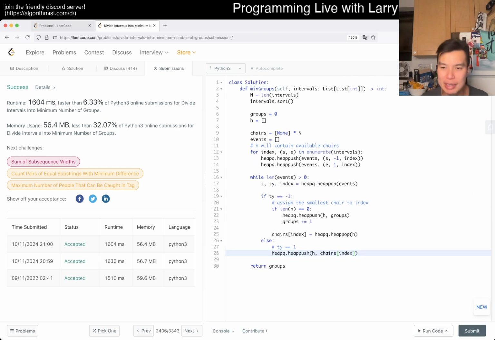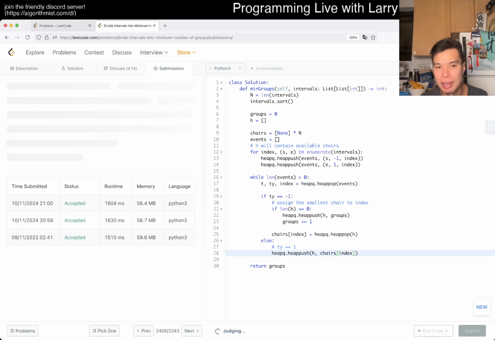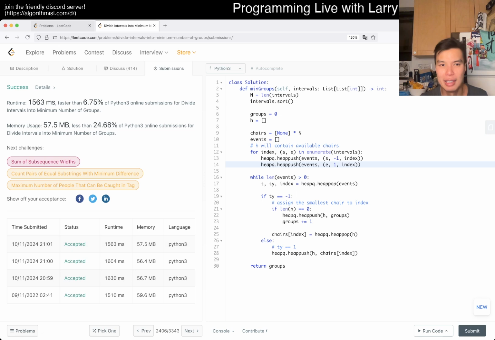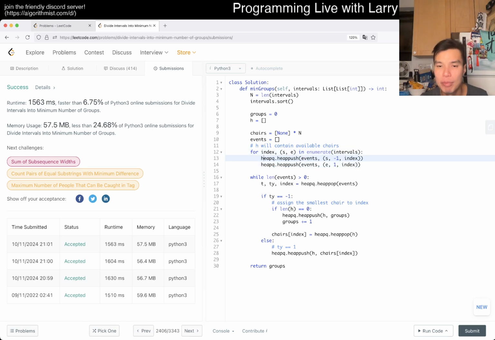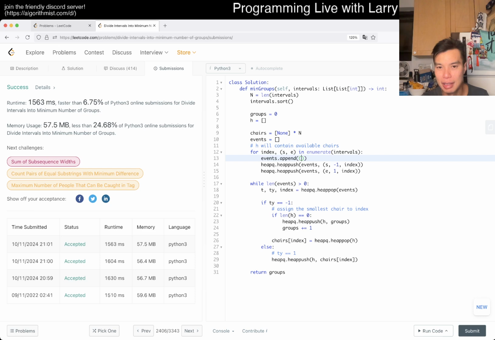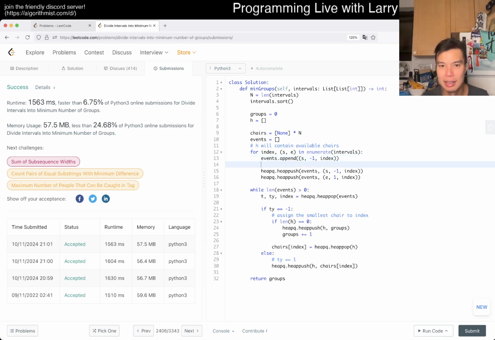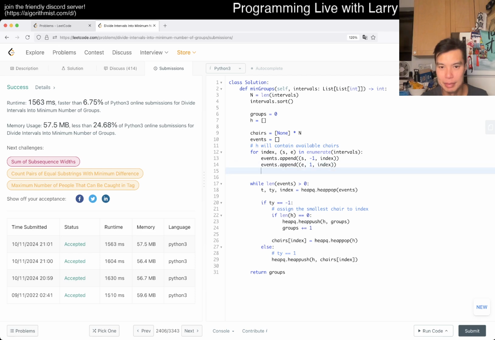Actually, technically, I don't think this is an optimization yet. I think this actually makes it worse. But this is a refactoring that you can do, right? I mean, it may be slightly faster because you get rid of an if statement or something like that. But then now you put in here. But then another optimization that you can see is that we push all these, so this is equivalent to just sorting, right? So then now you can do append s-1 index events dot append y1 index, right?